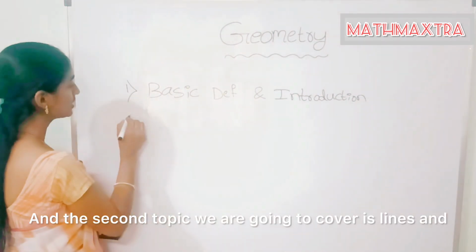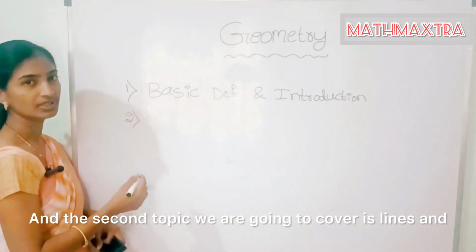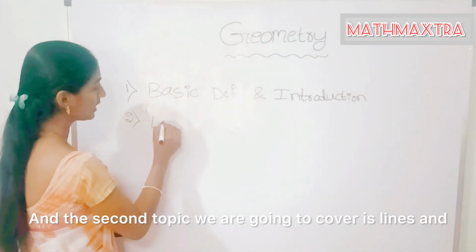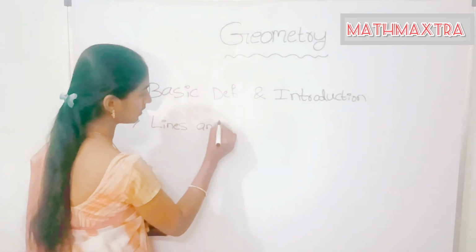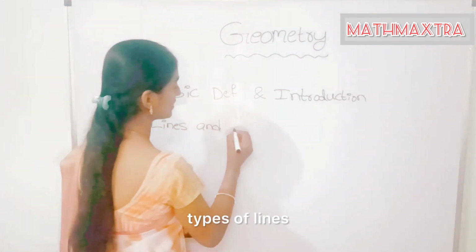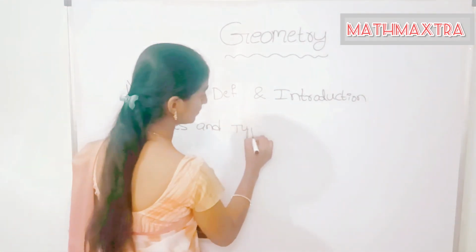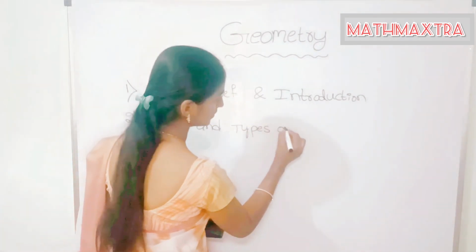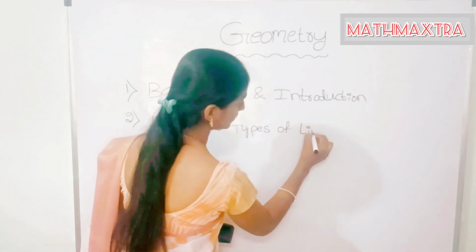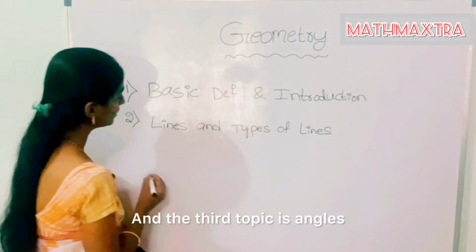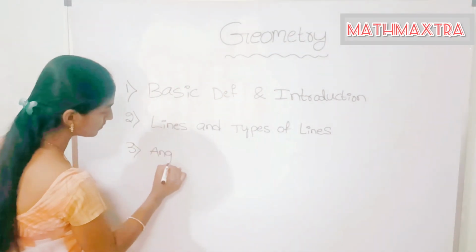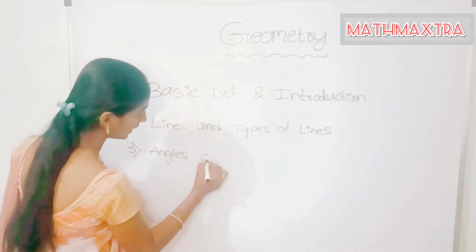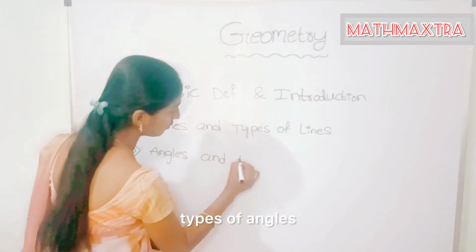The second topic we are going to cover is lines and types of lines. And the third topic is angles and types of angles.